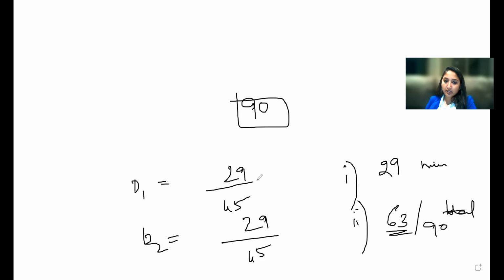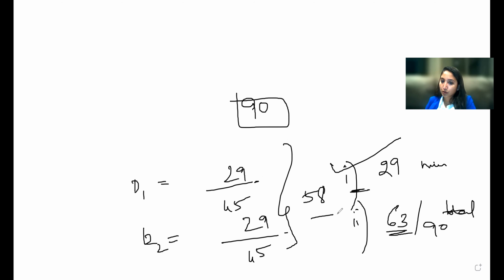So if you see the scenario, 29 plus 29, which is 58. So మీరు first scenario pass అయ్యారు, 29 each minimum. But what about the second? When you do the total, it should be 63, but it's only 58. So in this case, you are a fail.